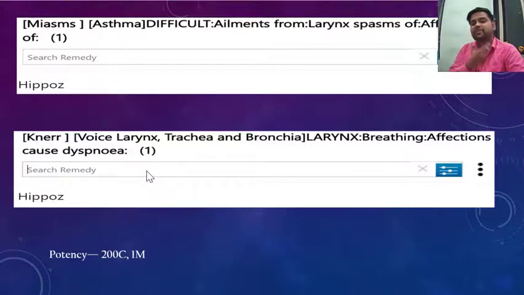Whenever a laryngeal spasm is causing breathing difficulties, think of Hippozaeninum in 200C or 1M potency. I give a single dose, and then I can think of another remedy. Whenever our case of asthma or ARDS gets stuck, give this remedy and then repeat our constitutional remedy. That's the major trick I use.